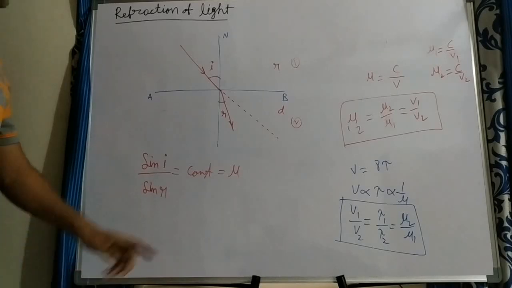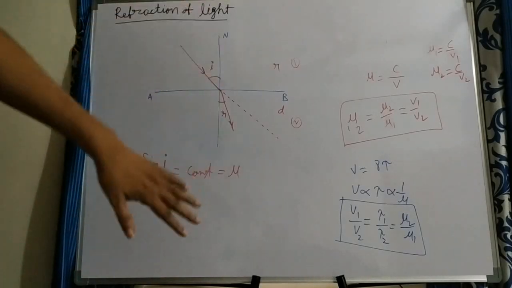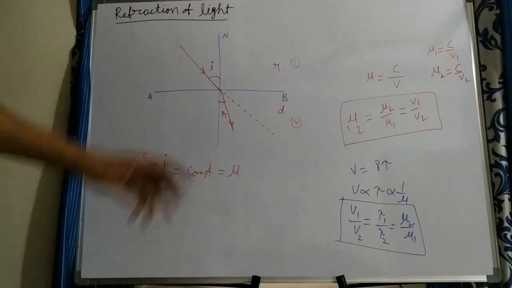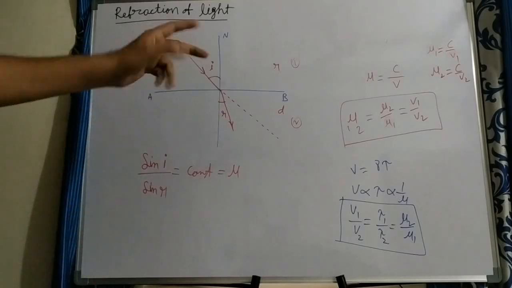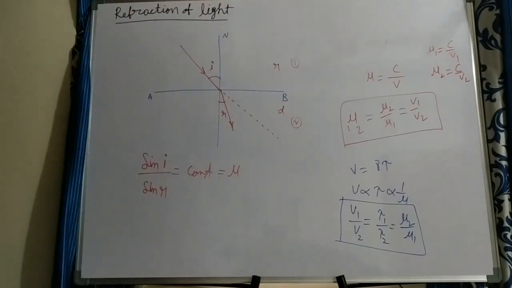From this, what do you say? If light is traveling from rarer to denser, denser meaning more refractive index, that is what you call a denser medium. So if it goes from rarer to denser, what happens to the wavelength? The wavelength decreases. The speed also decreases, but the frequency remains constant.